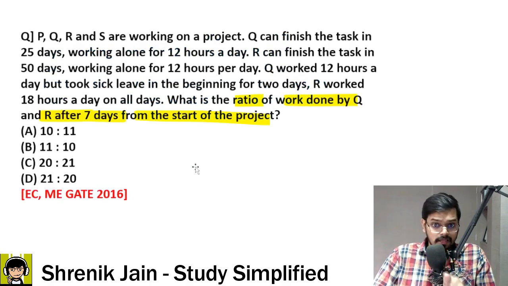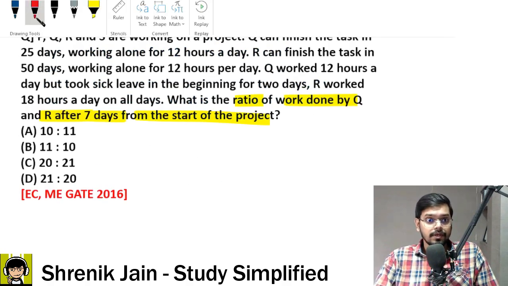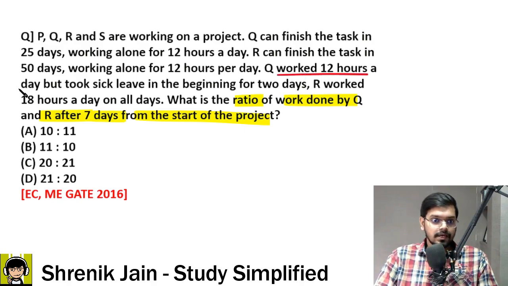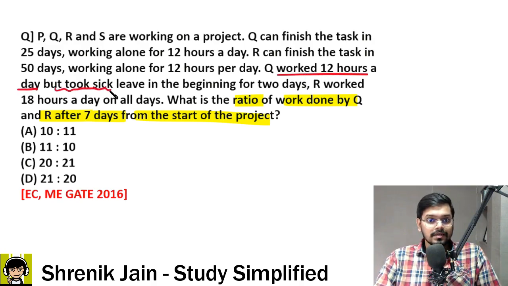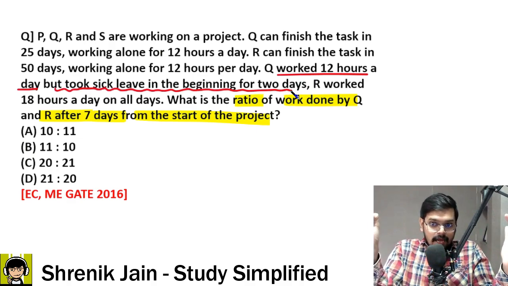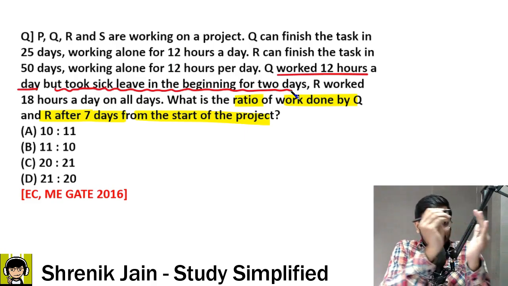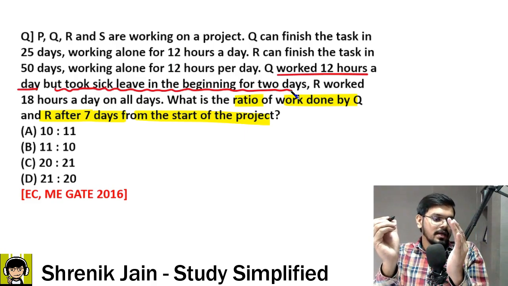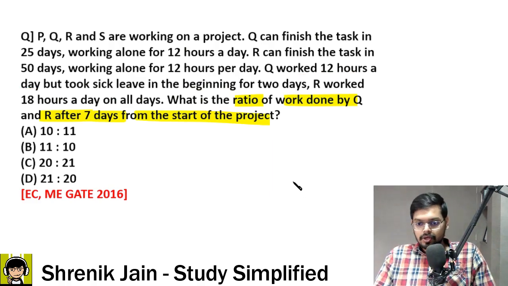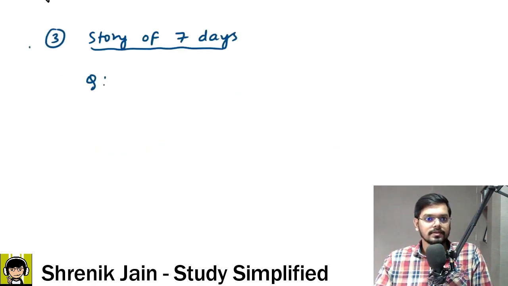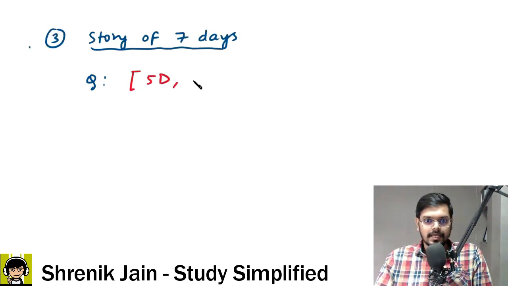Sir, see carefully, in the question they are saying Q works 12 hours a day, agreed, but took sick leave in the beginning for the 2 days. So in the 7 day time period, he was bimar for the first 2 days. So basically, he has worked for the rest of 5 days. So I can say that Q has worked for 5 days, and every day he is putting 12 hours per day.